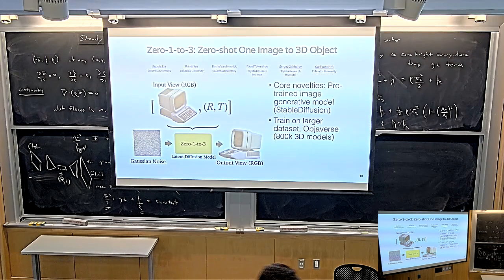And then what they do is they start with a pre-trained Stable Diffusion model, and they just fine-tune it on a 3D dataset. In fact, they train it on the Objaverse dataset. Objaverse is also a dataset of synthetic objects, kind of like the toy cars that we've looked at. Instead it has 800,000 objects, so it has a lot of objects, and they are much more diverse. But other than that, that's basically it. So this paper came out half a year ago.